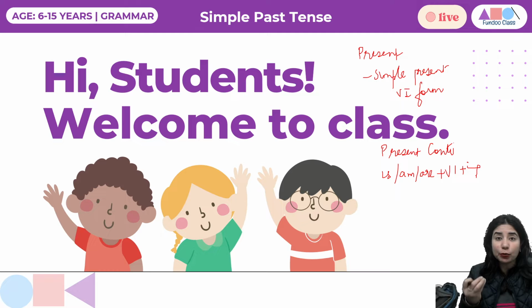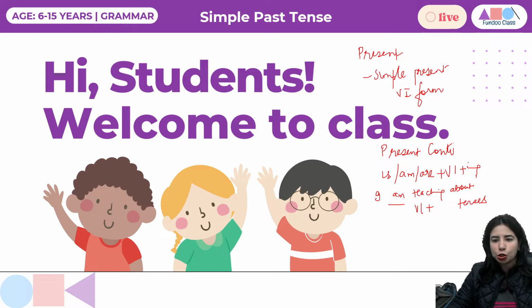So this is happening when I am speaking. So with I, I'm going to use am. So I'll say, I am teaching about tenses, right? So this would be am, verb first form is teach, and then I'm using ing.